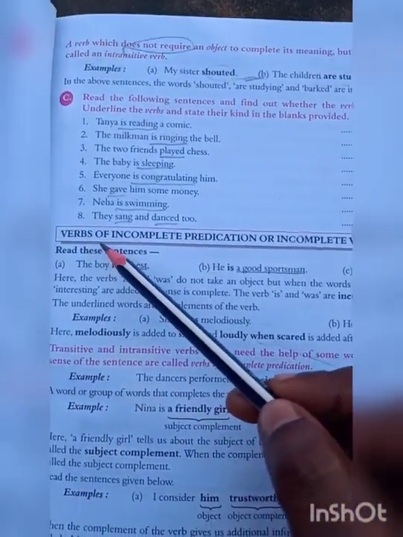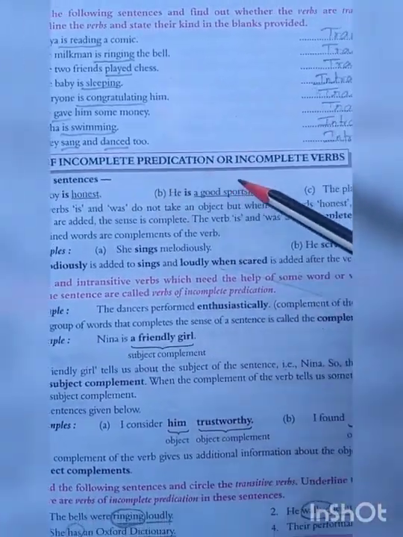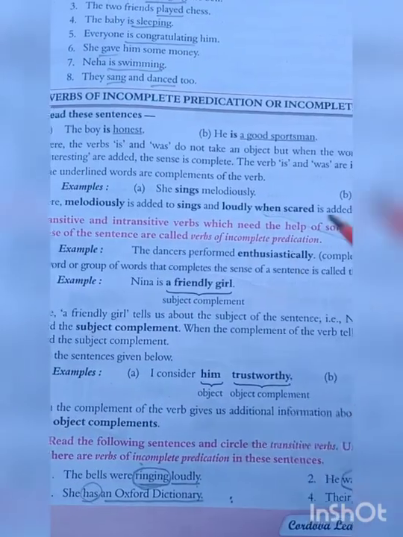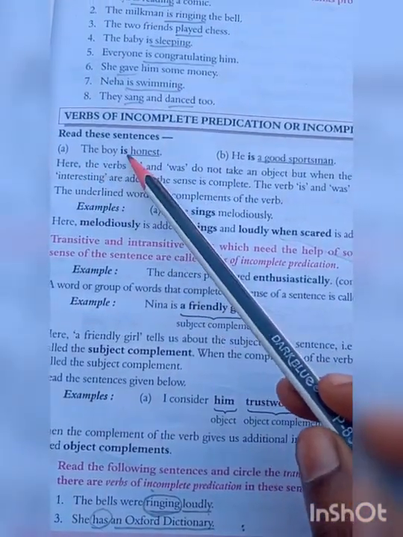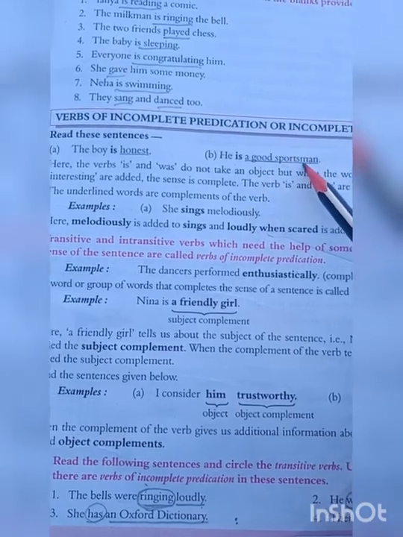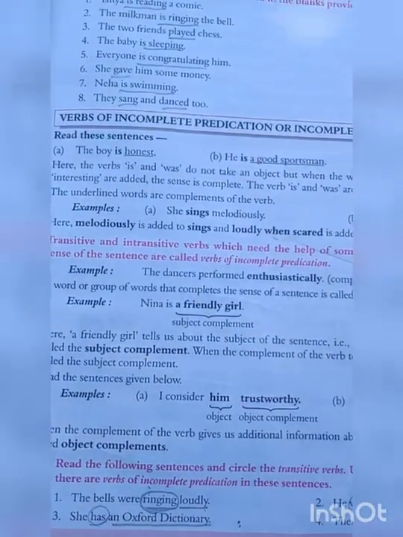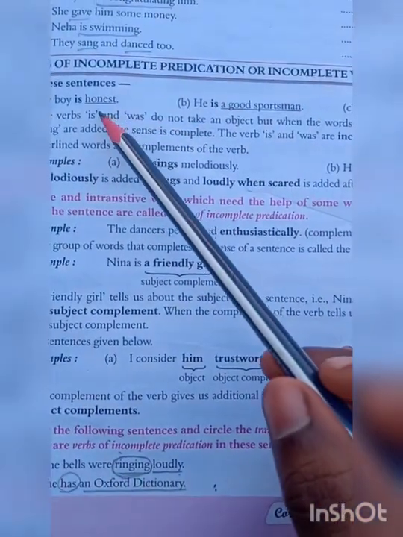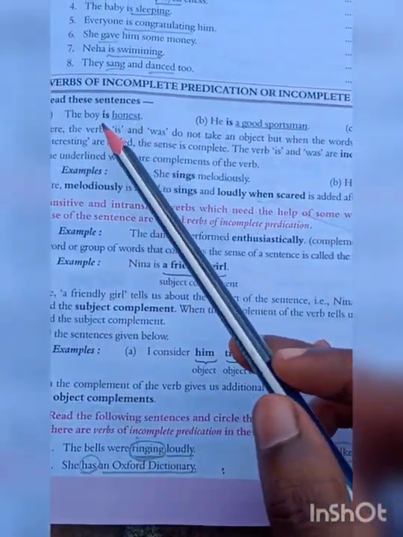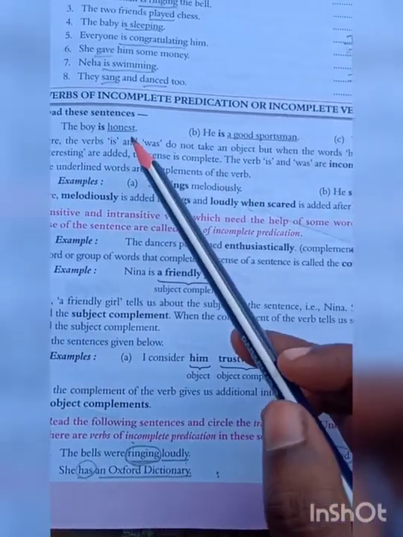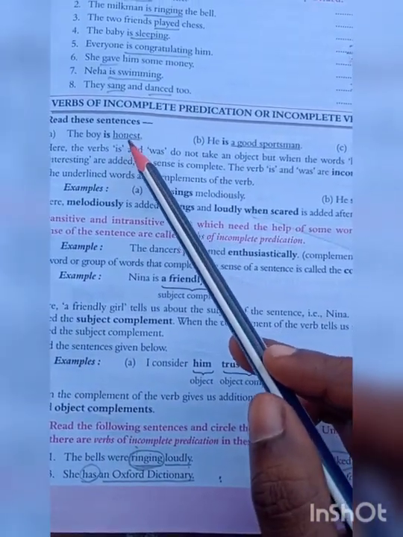Next, verbs of incomplete predication, or incomplete verbs. Look at the example. The boy is honest. He is a good sportsman. The play was interesting. In these three sentences, the verbs is and was do not take an object.